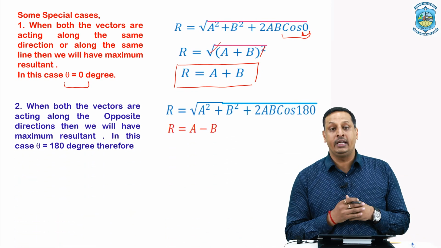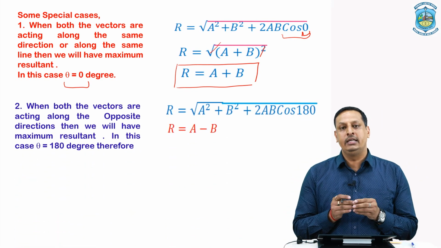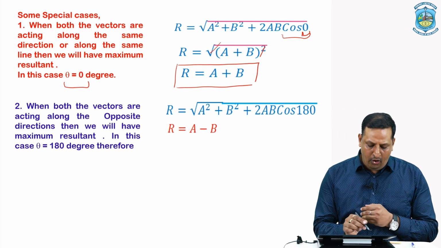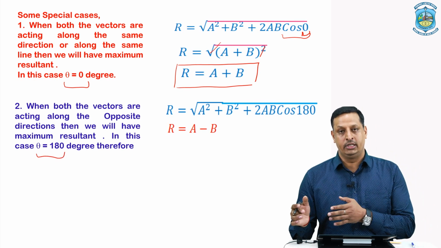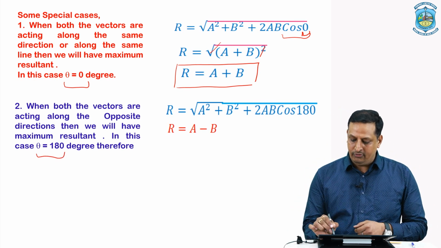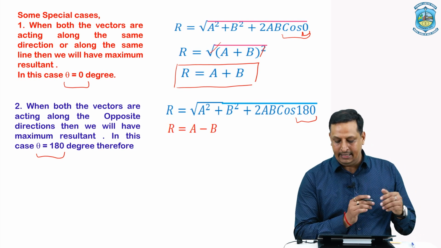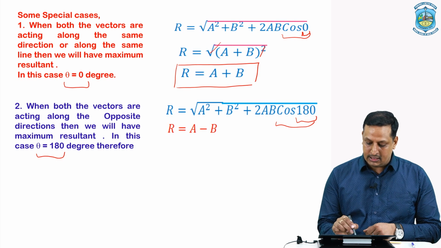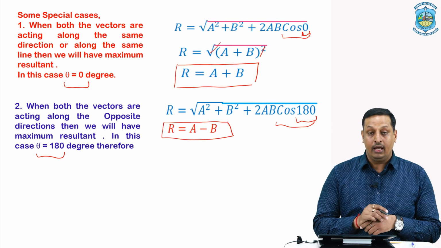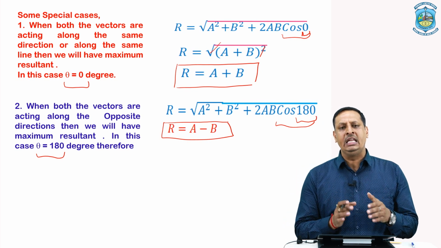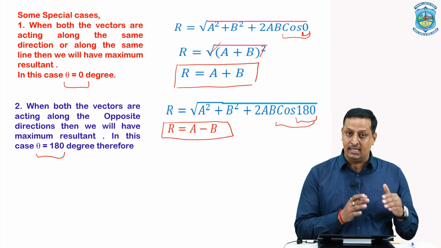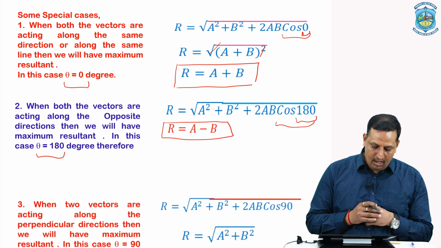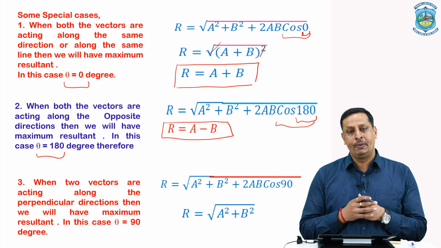The next case is, what if we have two vector quantities acting just opposite to each other? What I mean to say is that they form an angle of 180 degree with each other. In that situation, again we can replace theta over here by 180 degree, and we are all familiar that cos 180 degree is minus 1, and we will ultimately have this expression, that is A minus B. And this is the minimum possible value of the resultant that we can obtain in the addition of two vectors.